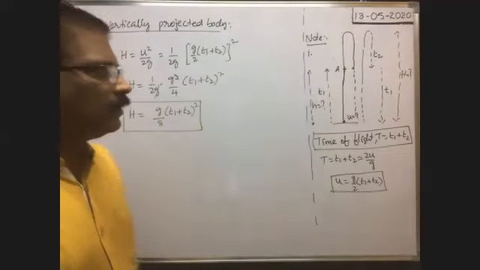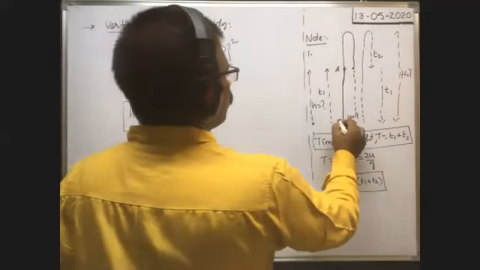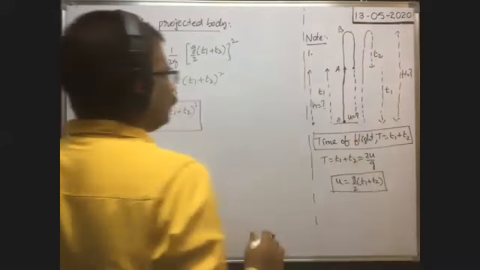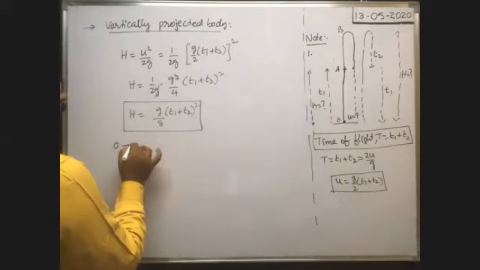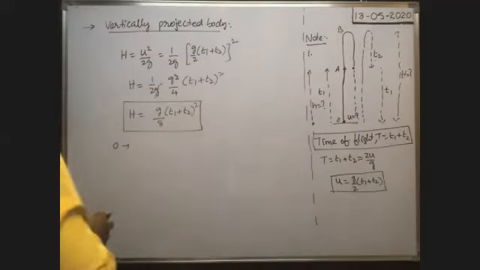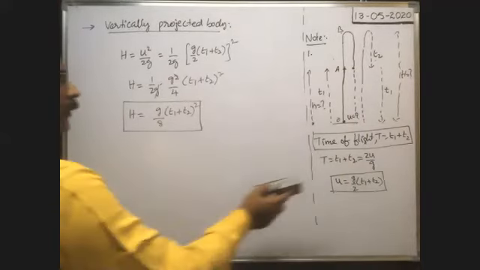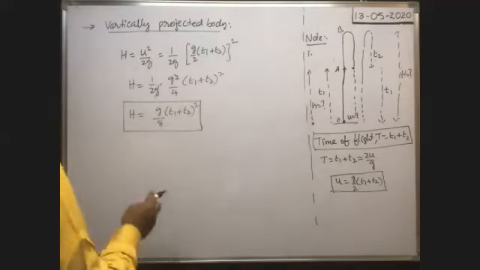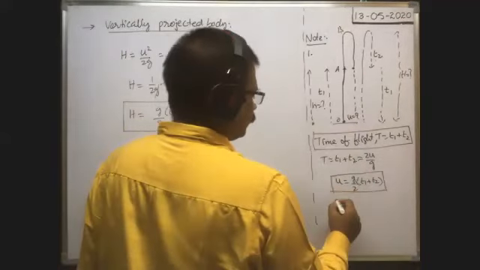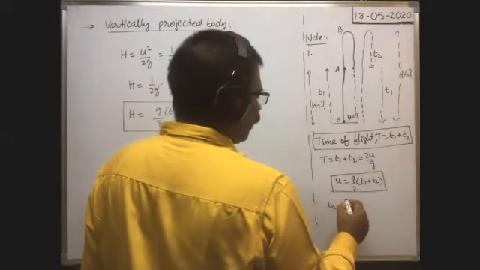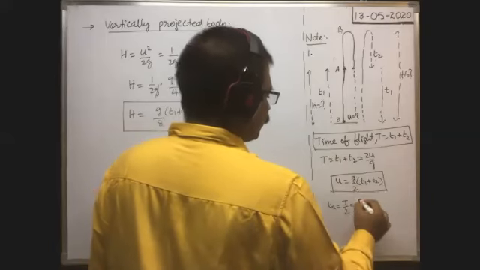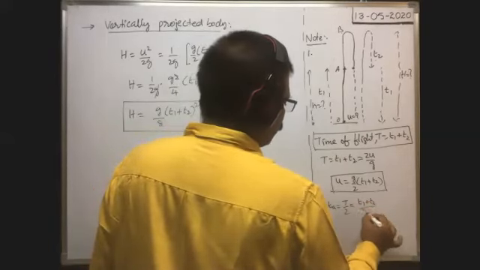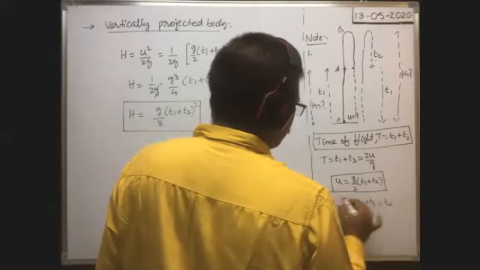height, no? So, okay. So here, suppose this is O, it is B. Then, when you consider the motion from O to A, in this case, what is the time of flight? You tell me. What is the time of ascent? Time of ascent is equal to half of the time of flight, that is t1 plus t2 by 2. It is the time of ascent, which is also equal to time of descent.